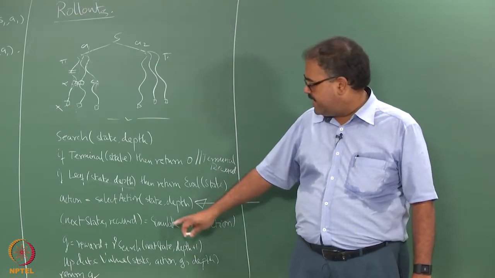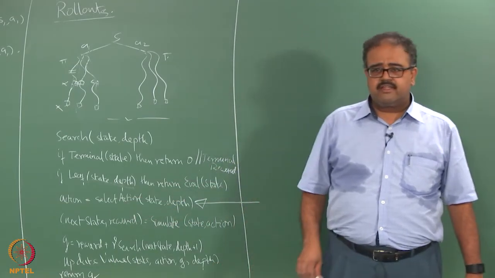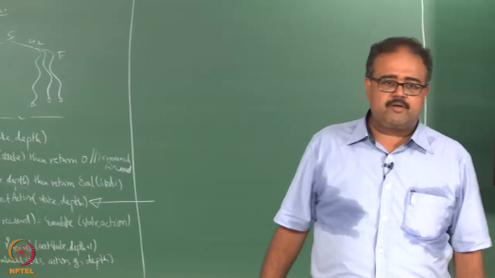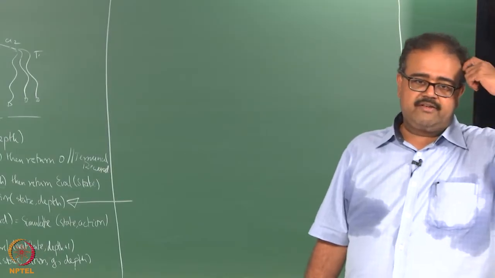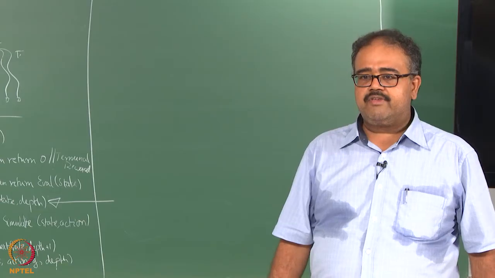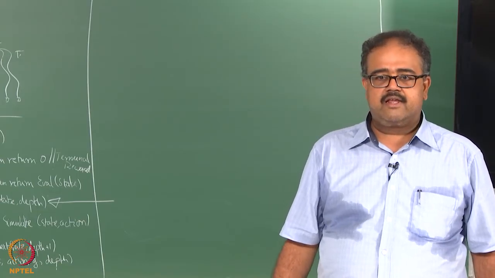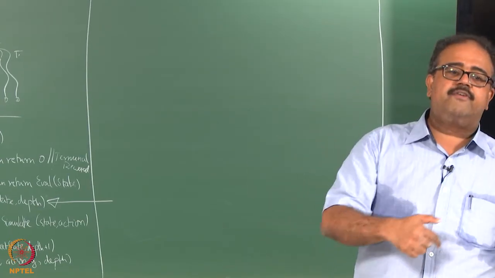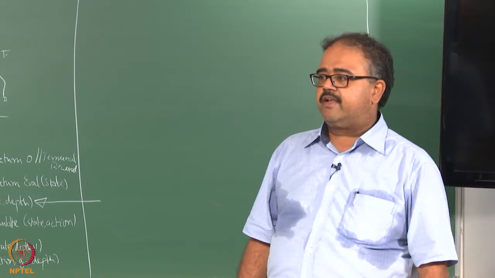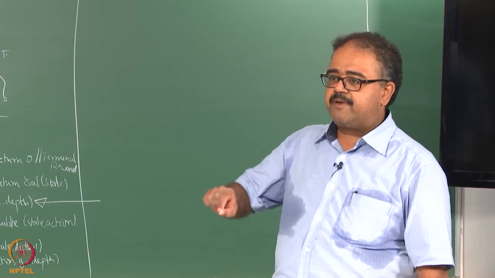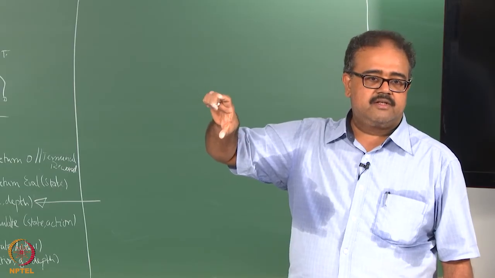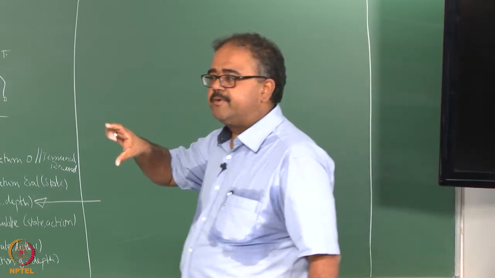Depending on how you select actions, you can get different kinds of algorithms out of it, and the most popular one is called UCT, where the select action is going to use an upper confidence bound like formulation. So I am going to look at the expected reward for taking an action plus a term for the confidence bound. So what is that term going to depend on?